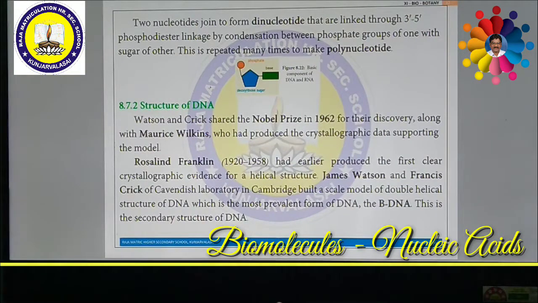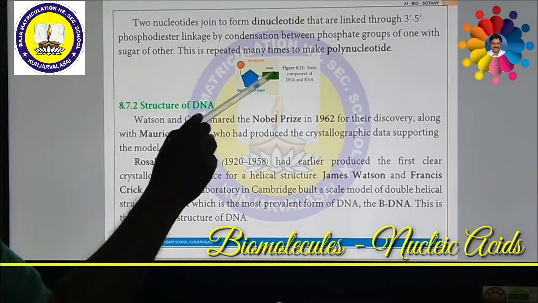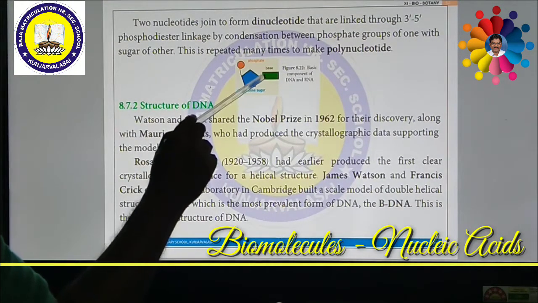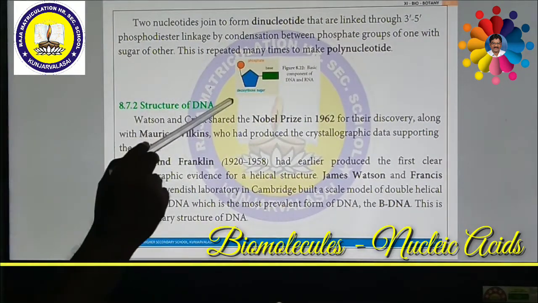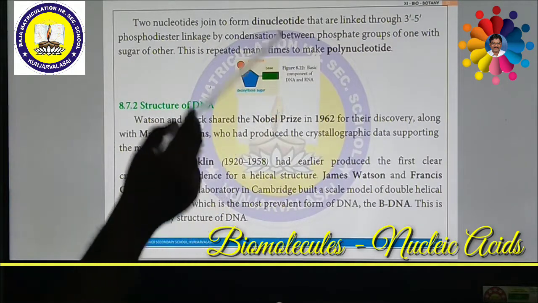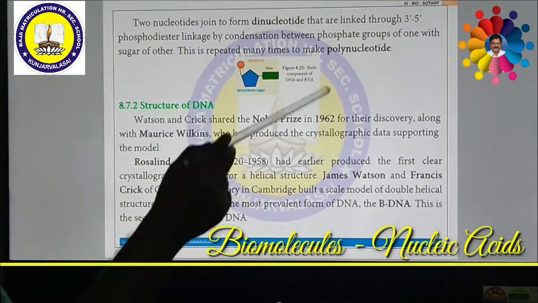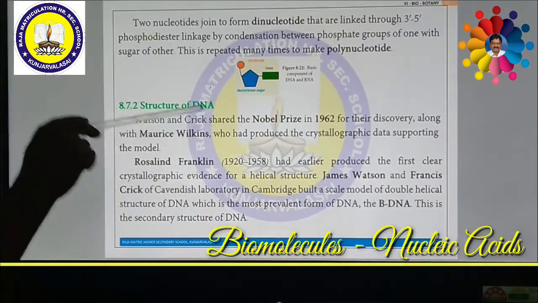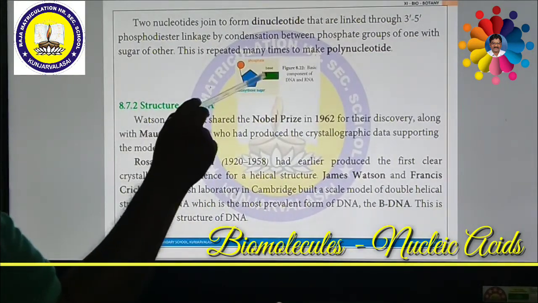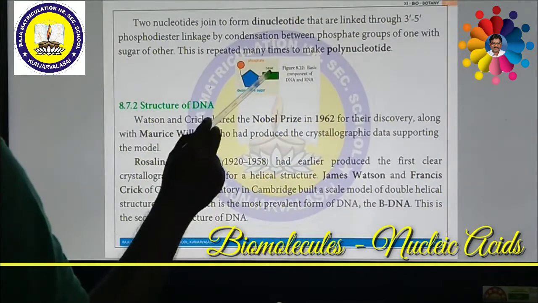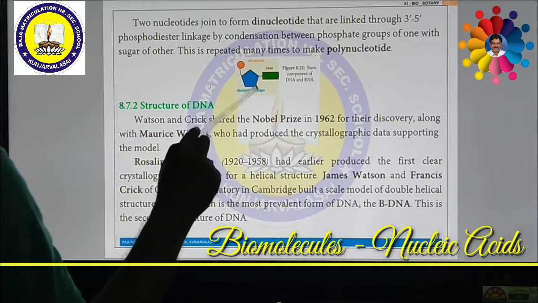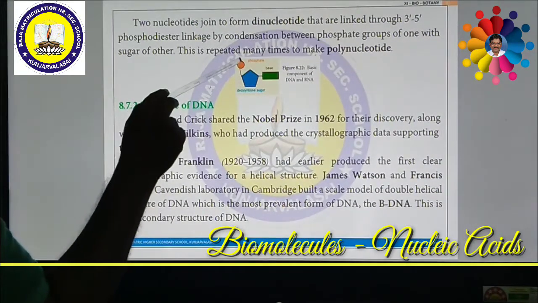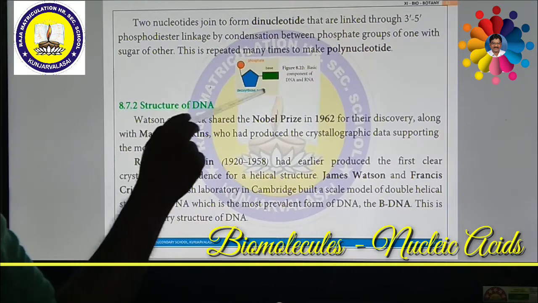Before we see the structure of DNA, let us see how the nucleotide is formed. This is a nitrogenous base. What do we mean by nitrogenous base? Either purine or pyrimidine. What are purines? Adenine and guanine are called purines. Thymine and cytosine are called pyrimidines. If this nitrogenous base is linked with deoxyribose sugar, it is called a nucleoside. If the nucleoside is joined with or reacts with phosphate, it is called a nucleotide.